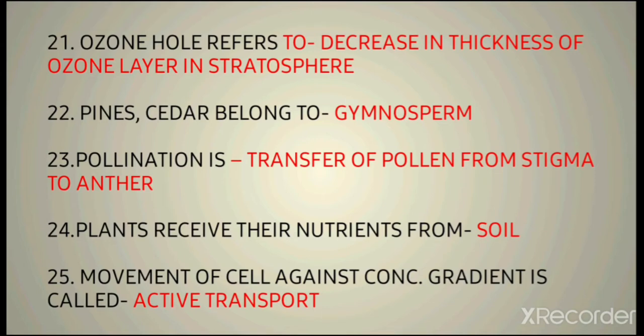Then the next question is 21st question, that is ozone hole refers to. So we have read this in the ecology chapter, that ozone hole is the decrease in the thickness of ozone layer in stratosphere. The ozone layer is a layer which protects us from the UV rays that come in the sun radiation. The UV rays majorly cause skin cancer and cataract of the eye. These are several diseases that are caused by UV rays. So the ozone layer protects us from that.